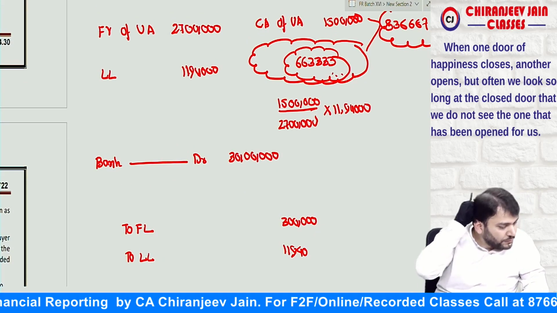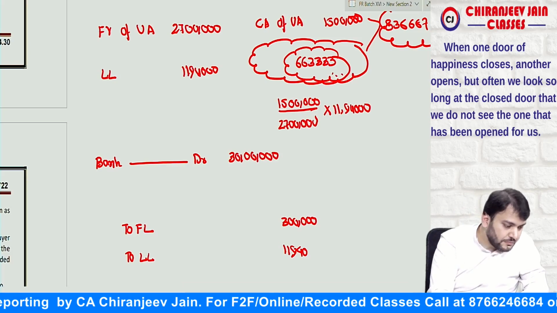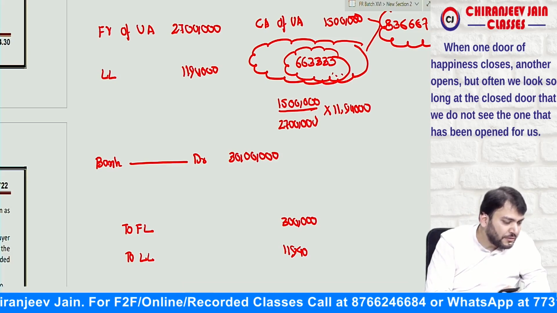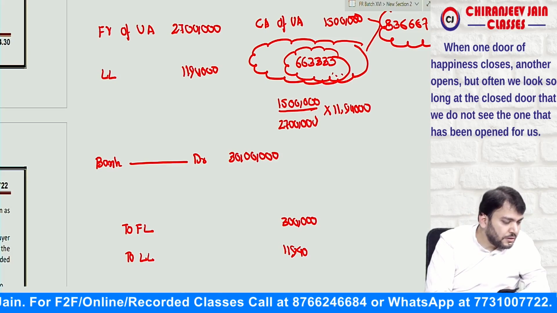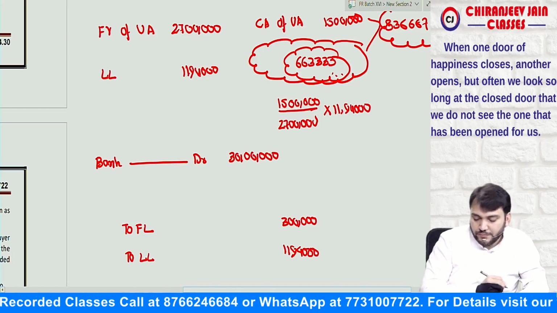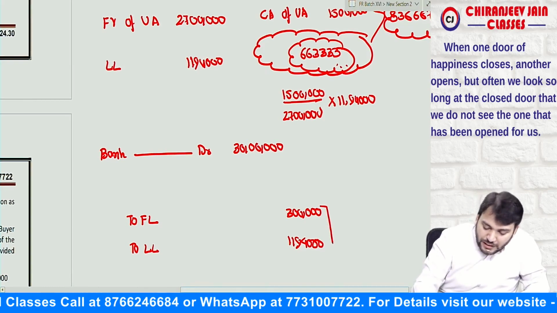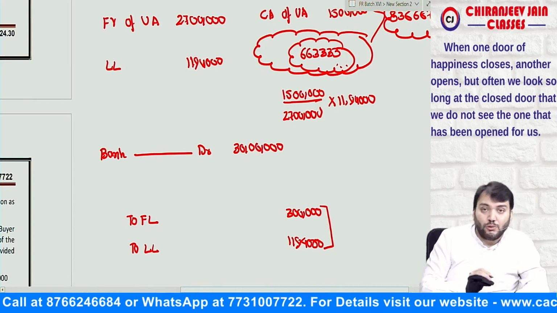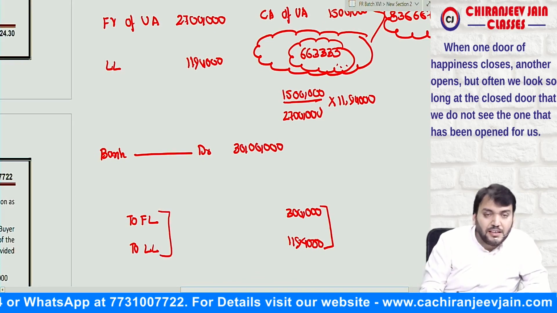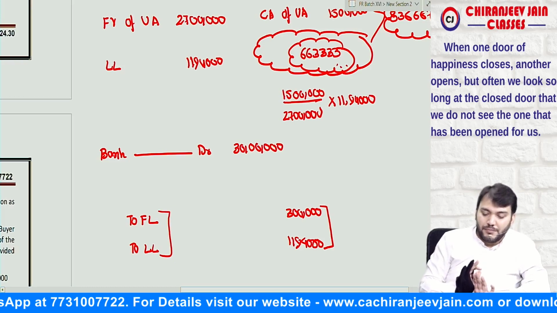94,000. Correct? Are you getting what I'm saying? 11 lakh 94,000. Yes sir. So you can see the total becomes 14 lakh 94,000. Total liability becomes 14 lakh 94,000. You can also write it as total lease liability. Are you getting what I'm saying?